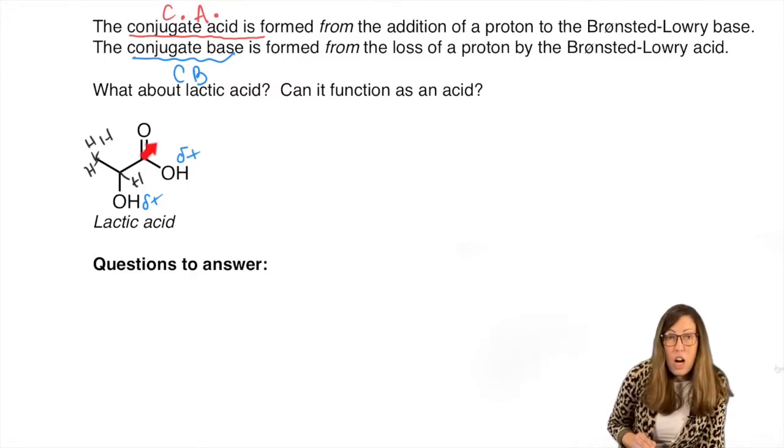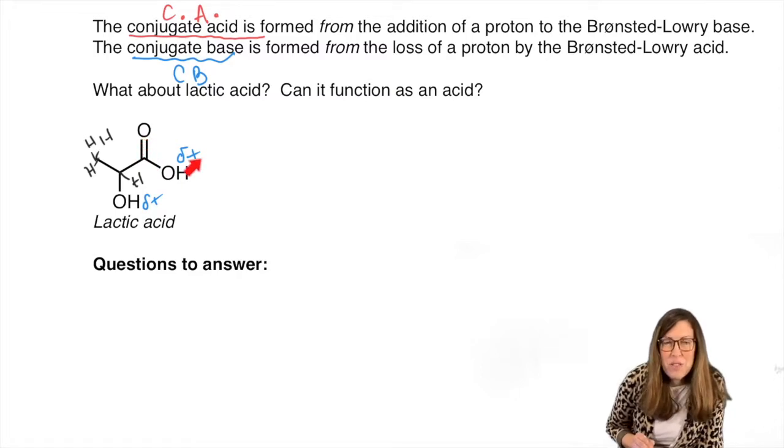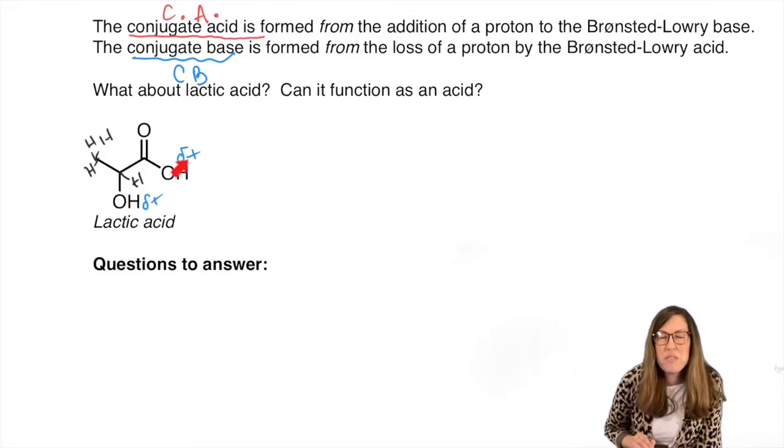And then this is a carboxylic acid functional group. Those function as acids. So if you see a carboxylic acid, that's very likely the proton that's going to come off. You'll have to be able to interpret that in large molecules. When there's lots of functional groups, you have to see which proton came off, right?